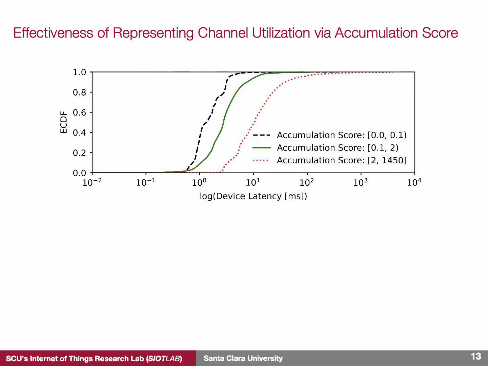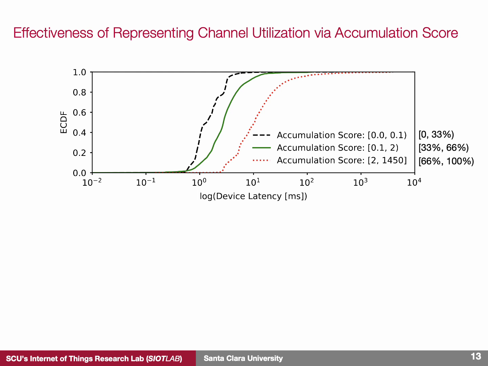We use various methods to empirically evaluate the effectiveness of the accumulation score in enhancing device identification accuracy. In the first set of experiments, we aim to understand the relationship between accumulation score and device latency. For this purpose, when we were collecting data in the testbed, we generated various channel utilization levels from as low as 0% to 100%. Then we mapped the entire range of channel utilization values to 3 accumulation score ranges. So each of these accumulation score ranges here map to a range of channel utilization levels.